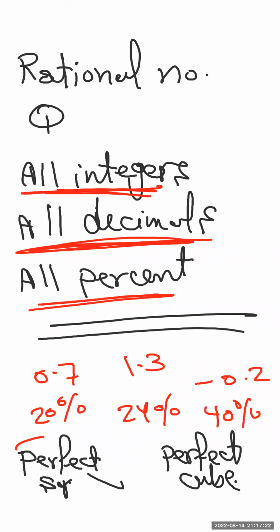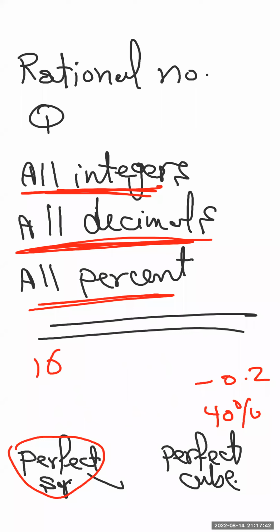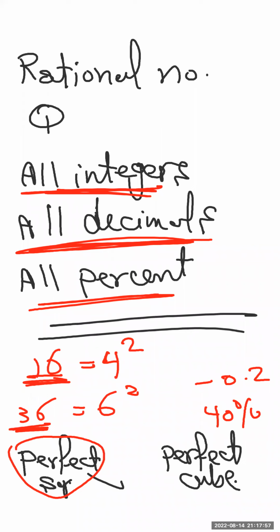In addition to the perfect square numbers, what's the meaning of perfect square? A perfect square number is a number which we can write in the form of a number to the power 2, or a number which has a square root. Like 16, for example. Why is it a perfect square? Because we can write it as a number to the power 2. Actually, 16 is 4 to the power 2. Like 36, also it's 6 to the power 2. So 16 is a perfect square, 36 is a perfect square.